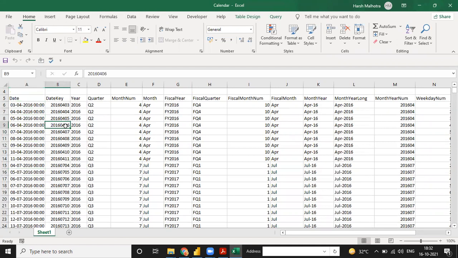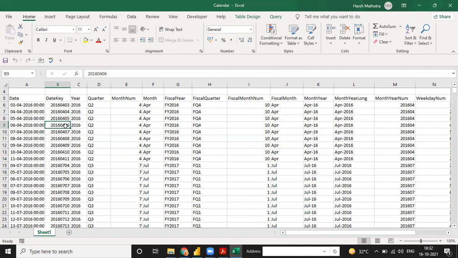But suppose in the sales table, you go to your office only 5 days a week, so you have sales for only 5 days. You don't have any value for Saturday and Sunday in the sales table.